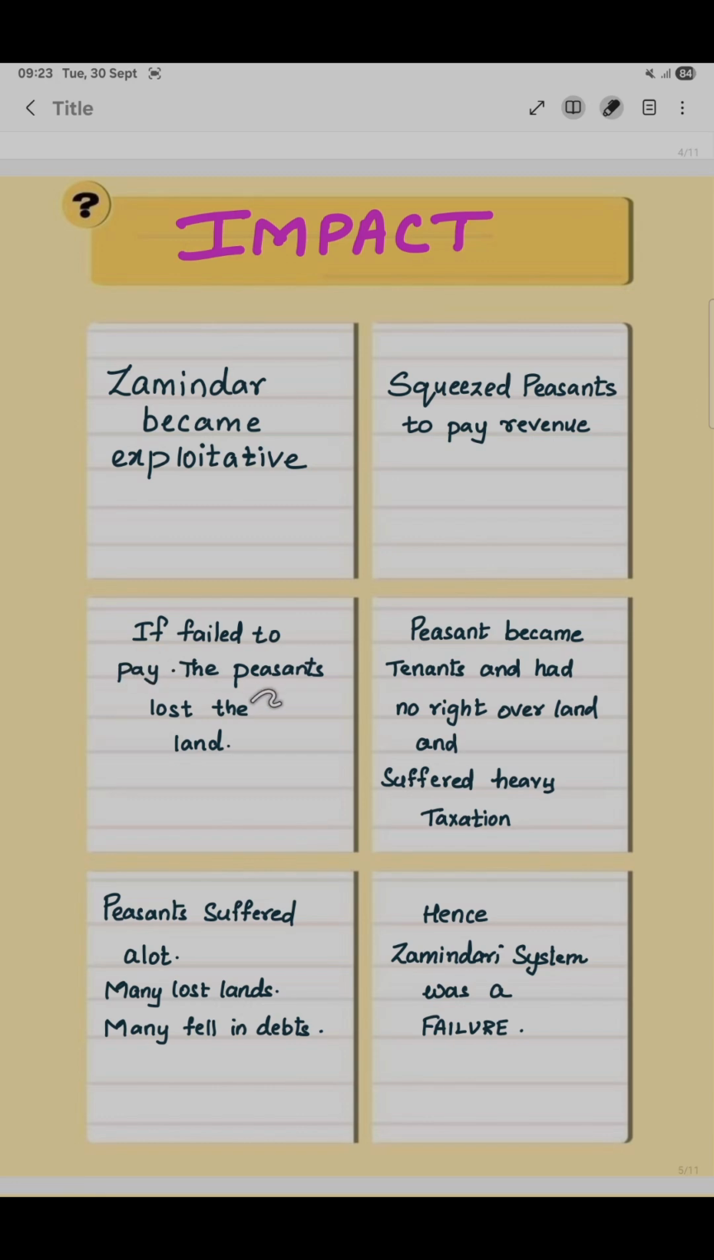If they failed to pay, the peasants lost their land. The peasants did not have ownership; the owner was the Zamindar only. If they were not paying the revenue, they had to leave the land. Peasants became tenants and had no right over the land.